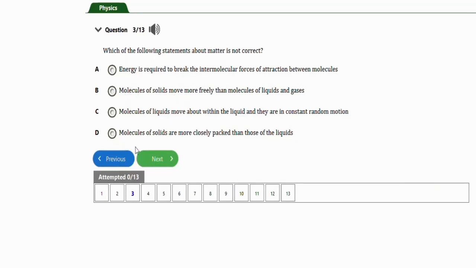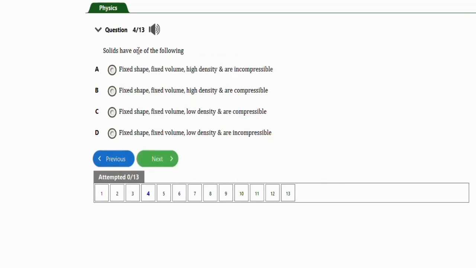Let's go to the next repeated question, which is this one. It says solids have one of the following. The correct option to this question will be option A. Solids have fixed shape, fixed volume, high density, and are incompressible. Cannot compress solids. So other options here are not correct. Okay, so basically it's option A. Fixed shape, fixed volume, high density, and are incompressible. So that's it for this question.